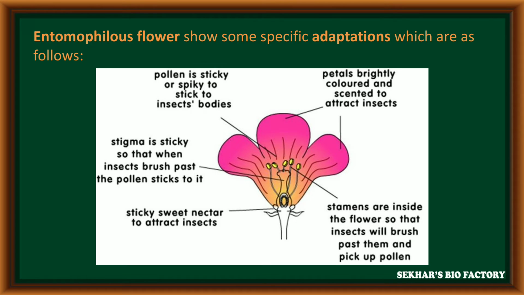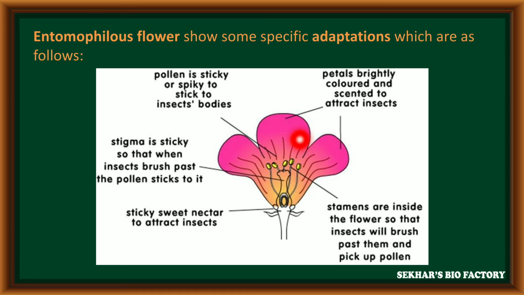Some most important characters of entomophilous flowers to attract insects. These entomophilous flowers have nectar glands to secrete nectar, which is given to insects. The stigma of such flowers is generally sticky in nature. When insects deposit pollen grains on the stigma, they can easily attach to the surface of the stigma. The pollen grains produced from this flower are sticky and spiky. Because of this sticky nature, the pollen grains can easily coat the surface of insects.